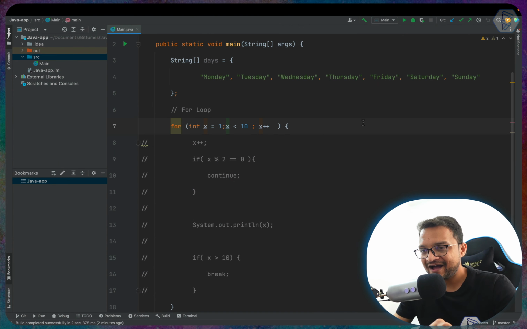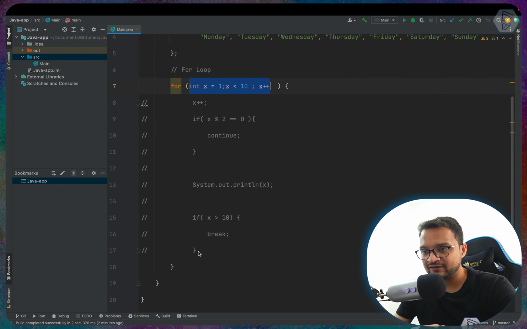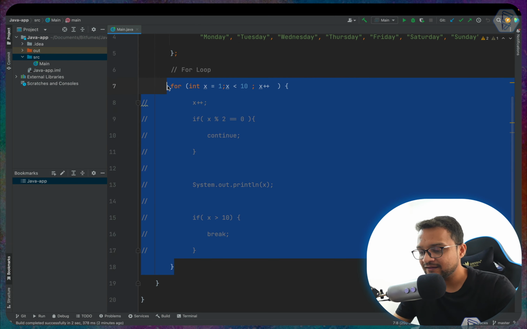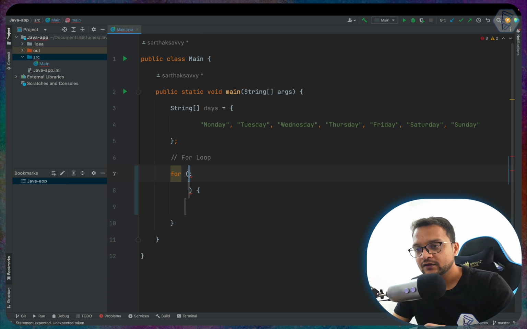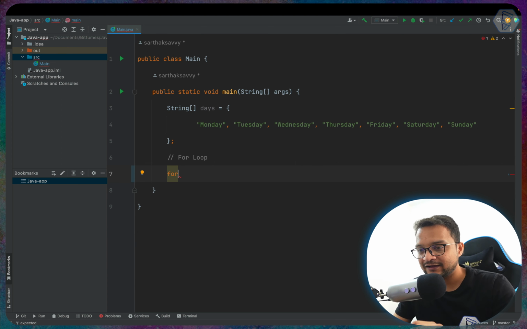Now remember, I had created this days array, and I want to work with that array instead of all these variable things. And now it's time for that. So let's remove this thing, and using the for loop, I'm going to say for, and actually there is a for each. So for each and for is actually the same.